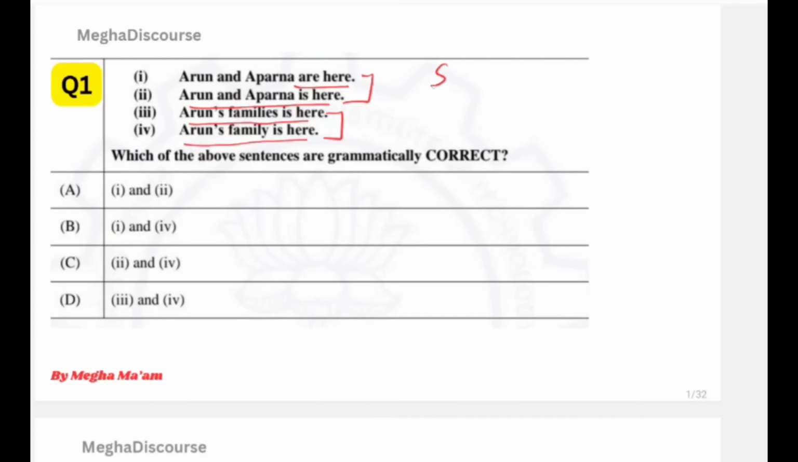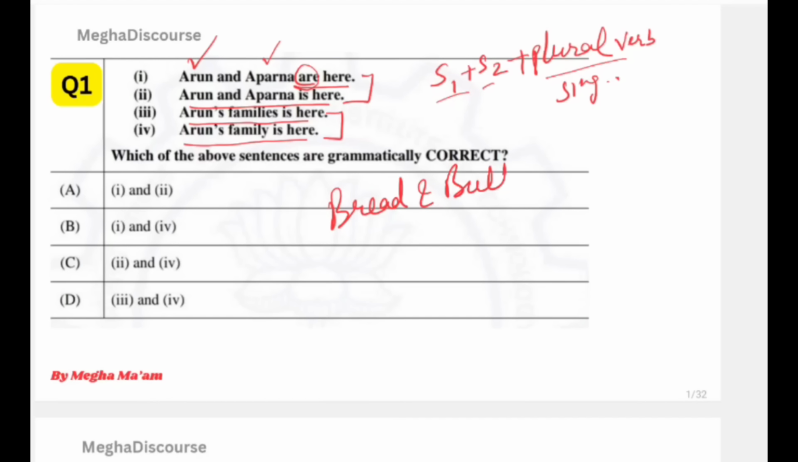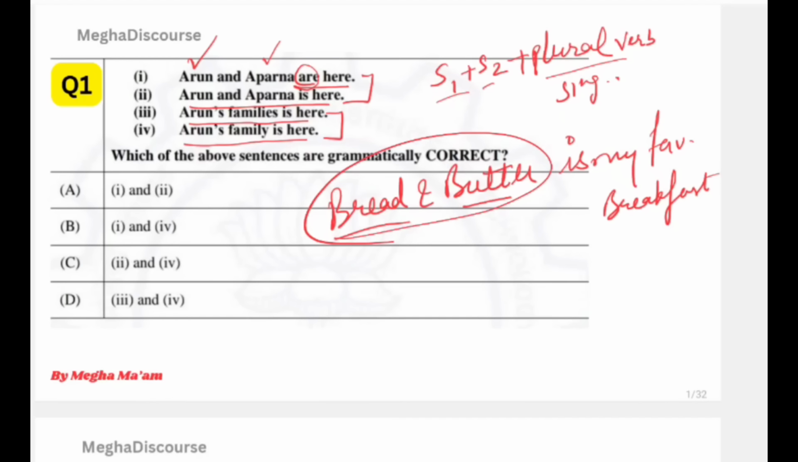When we have two subjects, like Arun and Aparna, they are two subjects, then we have to follow the plural verb. Simple rule. If they are different entities, different persons, अगर दोनों subject अलग अलग persons को notify कर रहे हैं, then we use a plural verb. But if they are the same entity, if they are justifying the same idea, then हम singular verb लेते हैं. For example, we have bread and butter. They both are different, but if I say bread and butter is my favorite breakfast, it means they are singular, the same entity.